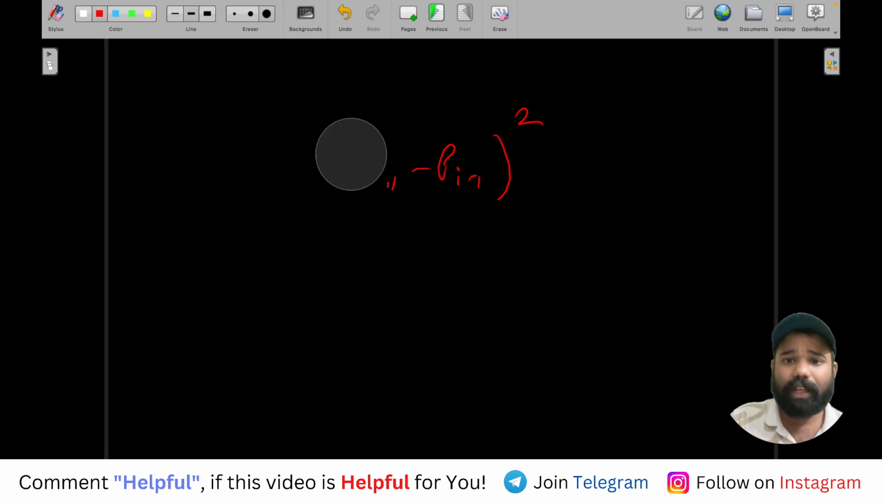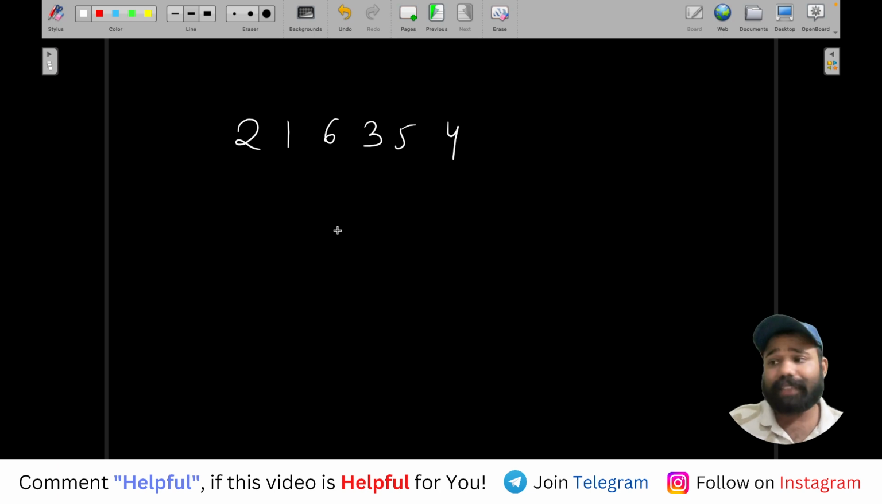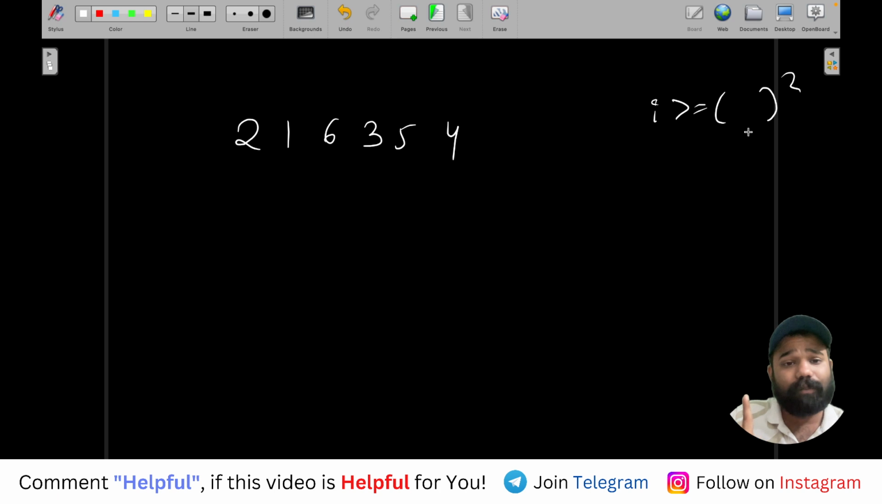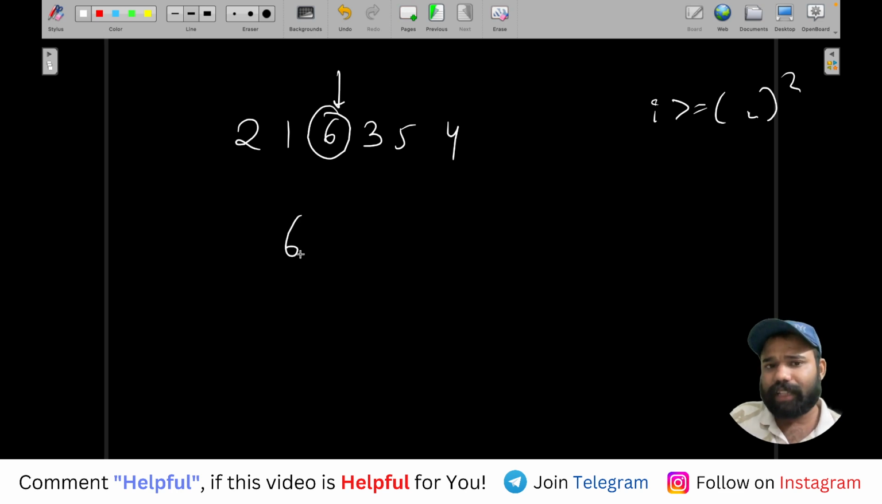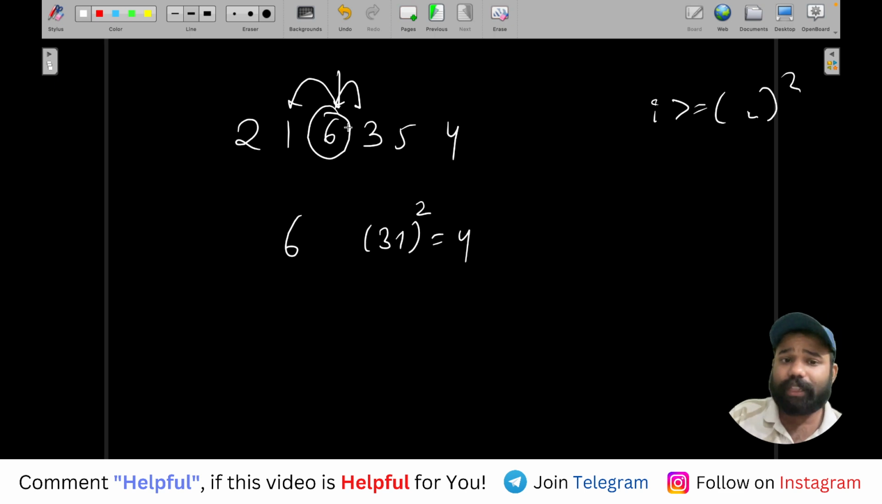Let me give you an example. If the permutation is like this, 2 1 8 ... 2 1 6 ... if you see here, they are saying that for every ith element, its value should be greater than or equal to the square of the difference of its neighbors, meaning i minus 1 and i plus 1. For example, if you take this index, the value is 6 and its neighbors are 1 and 3, so the difference of neighbors is 2 and the square of the difference is 4. So this value is greater than or equal to its neighbor difference square.